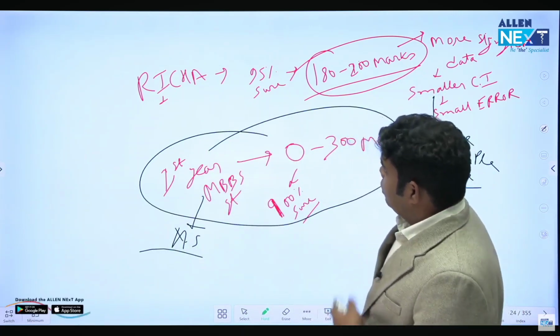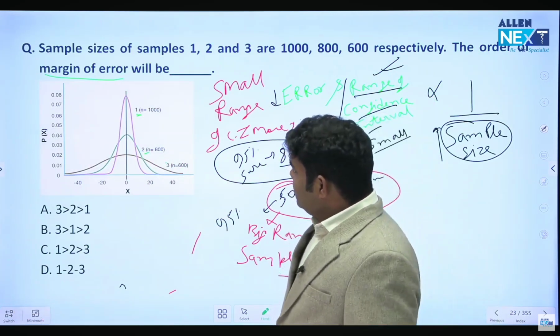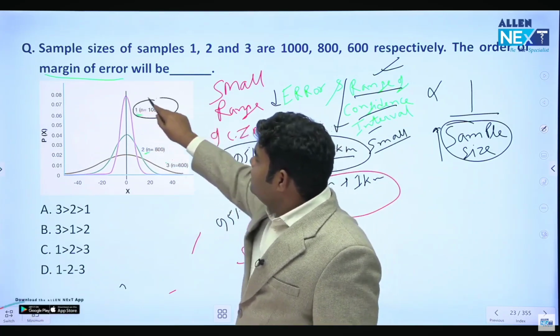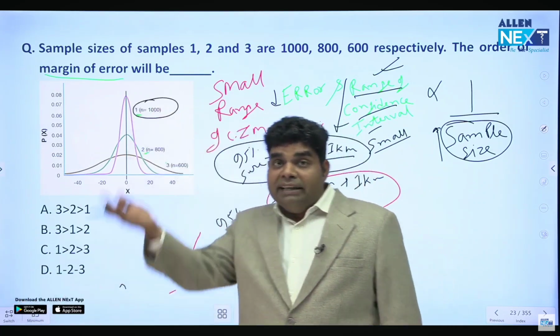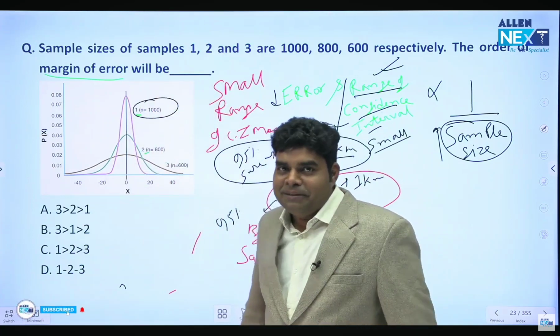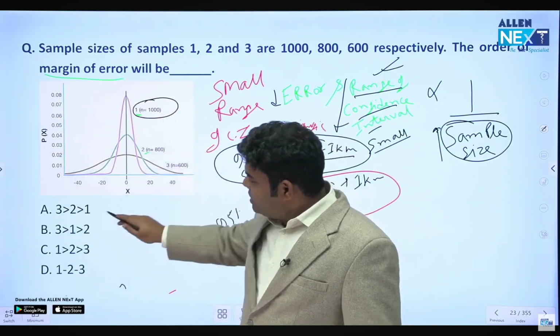Now, let's come back to the question. You can see here that in this pink curve, sample size is maximum, 1000. And if the sample size is this big, then the data becomes accurate to the point. So which will have the least mistake? The least mistake will be in 1.